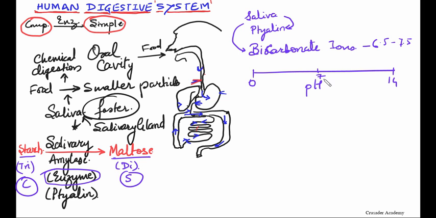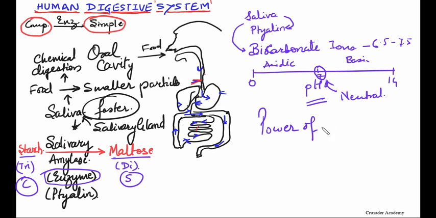Less than 7 it is acidic, from 7 to 14 it is basic, and at the point of 7 it is neutral. Another question is what exactly pH means. The pH means power of hydrogen ion. Again, what is an ion? I will explain this in chemistry. So it is maintained between 6.5 to 7.5.